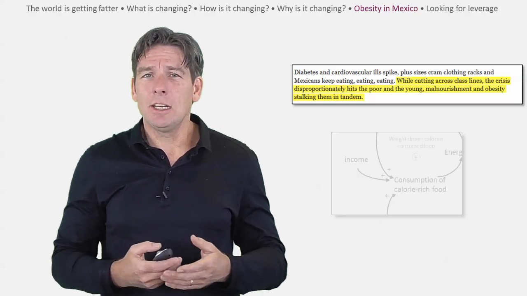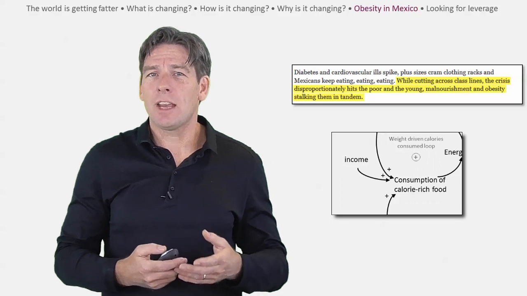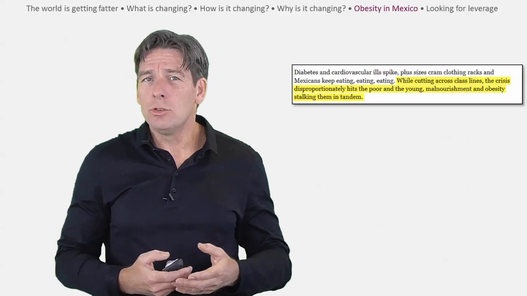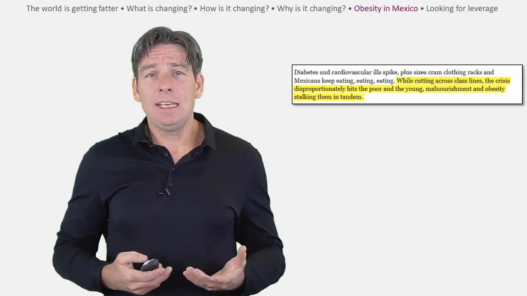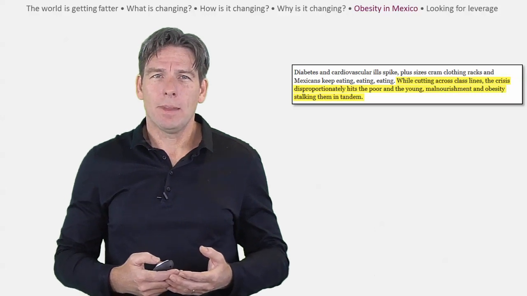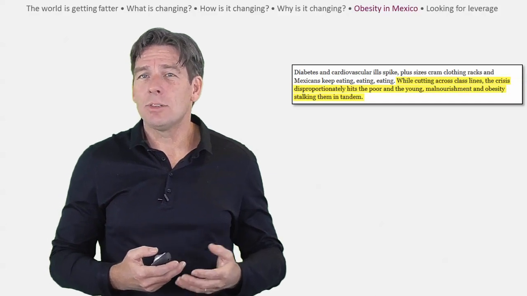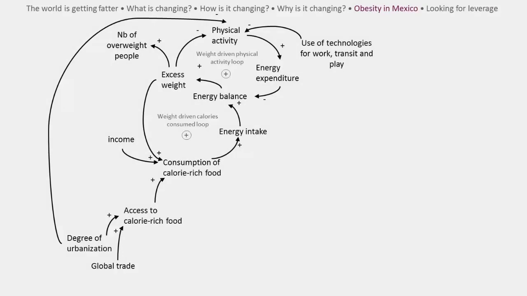We previously modelled that an increase in income led to an increase in the consumption of calorie-rich food. We were not wrong. According to the FAO, the more affluent do eat fast and processed food because they are easier and less time-consuming to prepare. There must also be other factors at work that specifically drive low-income families in Mexico to gain excess weight. Let's add a new variable to our model to begin with called time available to prepare meals that negatively influences the consumption of calorie-rich food. As families spend less time preparing meals, the consumption of calorie-rich food increases, all other things being equal, of course.